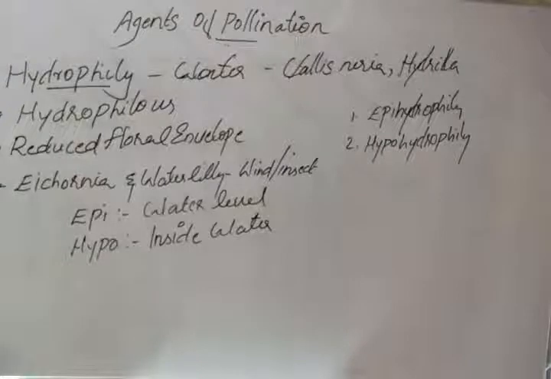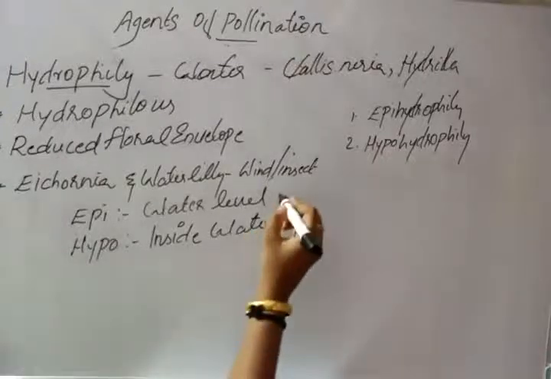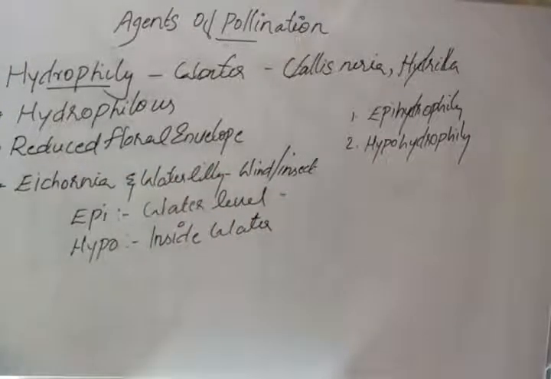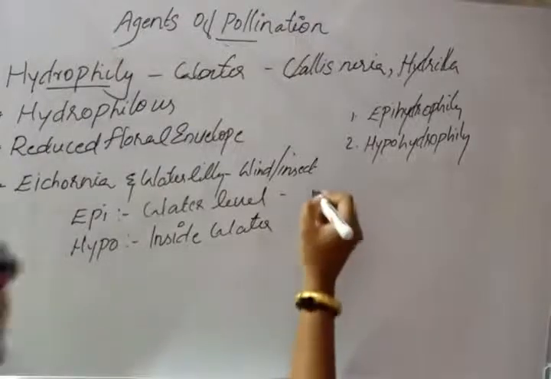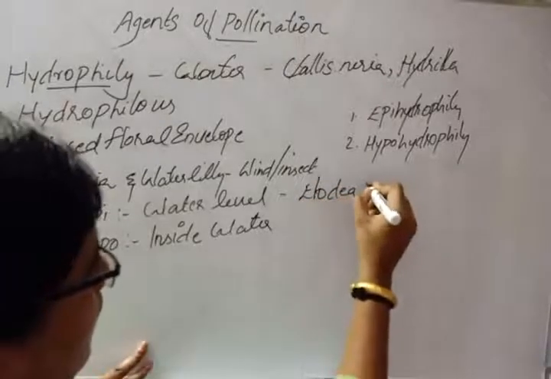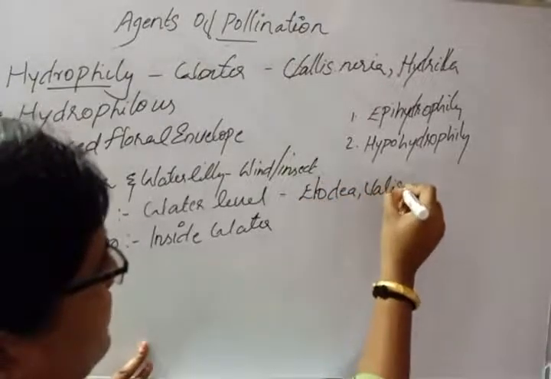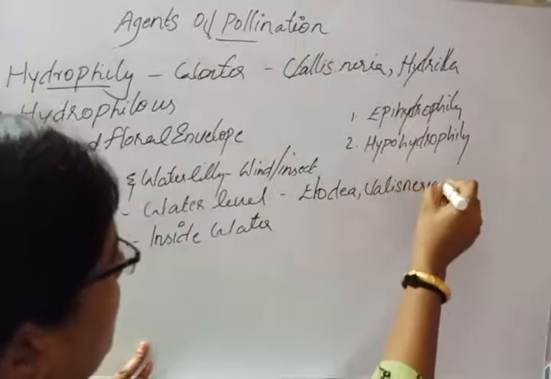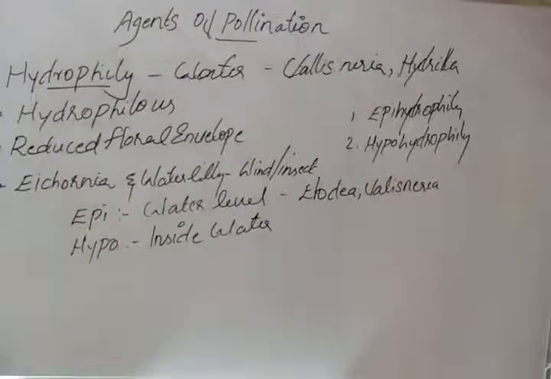Examples for epihydrophily are Vallisneria and Elodea. Elodea and Vallisneria are the two examples where epihydrophily type pollination takes place, and the pollination which occurs inside the water is called hypohydrophily.